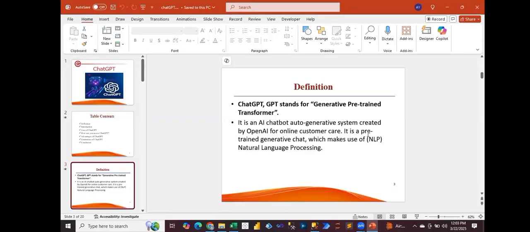So on the basis of more inputs from users, it was redeveloped and launched with a new version in the market. But now ChatGPT is going to help you with any kind of solutions: programming language related, analytics related, or if you are facing any challenges putting in formulas, right? All kinds of things it is going to provide to you.